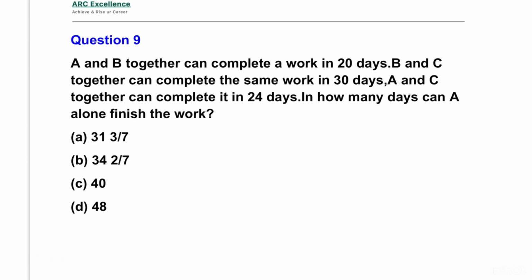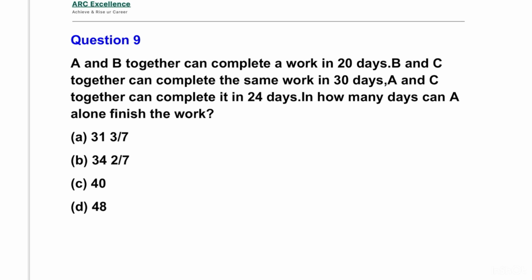A and B together can complete a work in 20 days. B and C together can complete the same work in 30 days. A and C together can complete it in 24 days. So, in how many days can A alone finish the work? We have to find how many days A alone takes to finish the work.